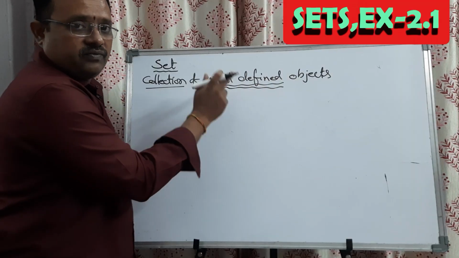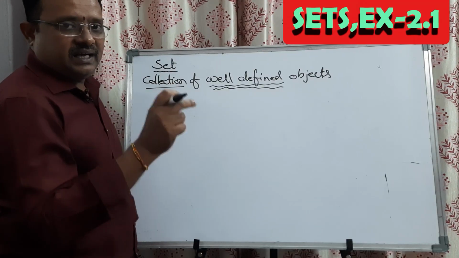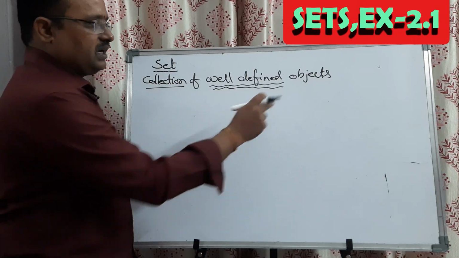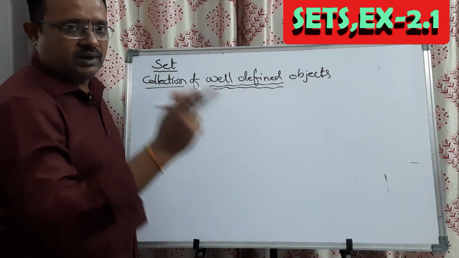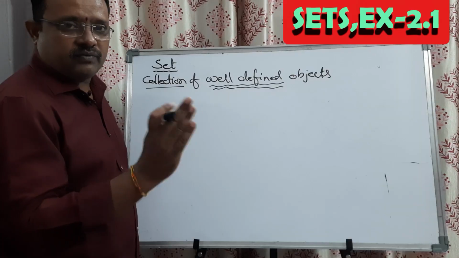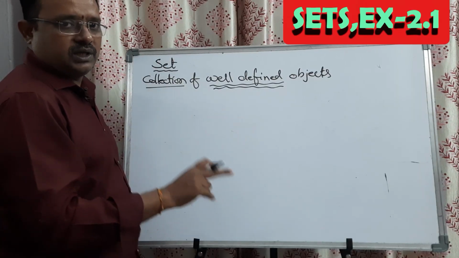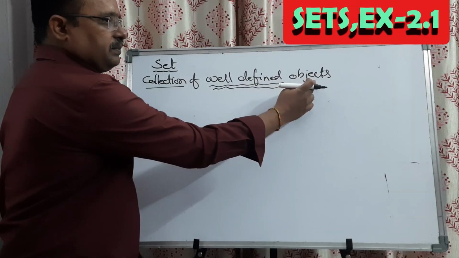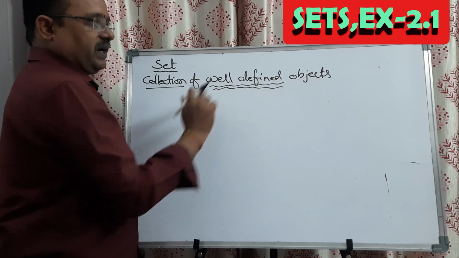What is the meaning of well defined? Well defined means that the condition or statements regarding the objects should be the same throughout the universe. It should not differ from place to place or person to person. Then that statement is called well defined.